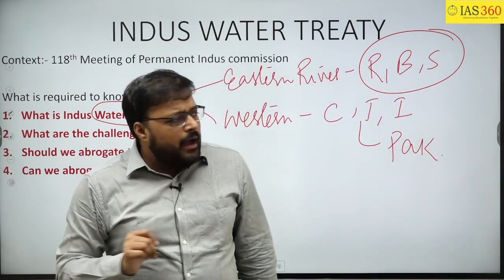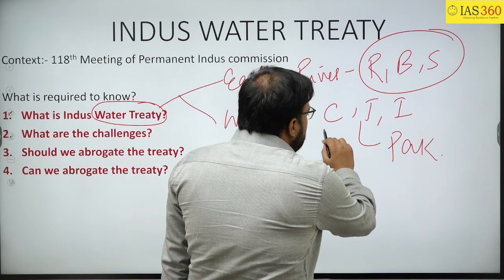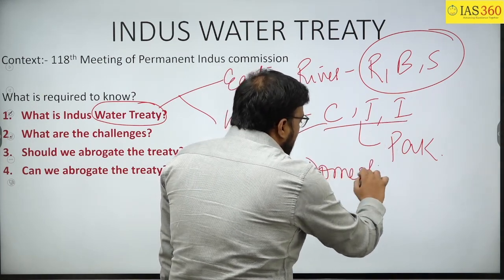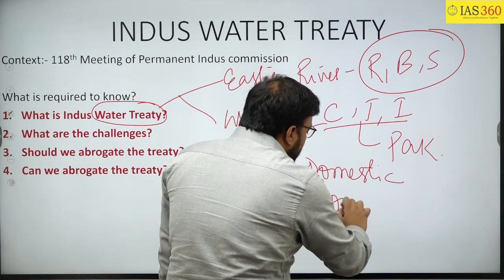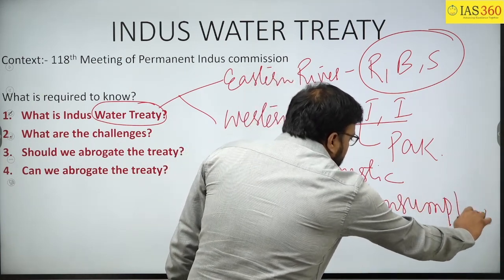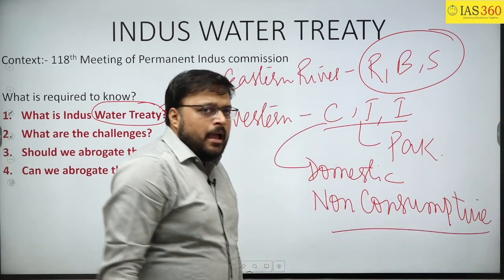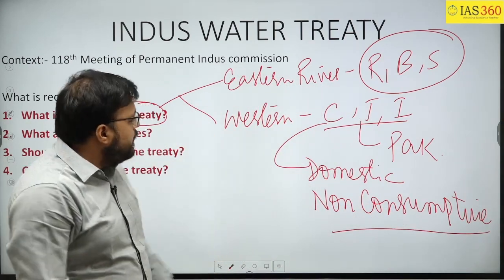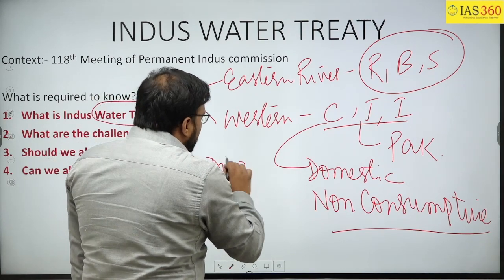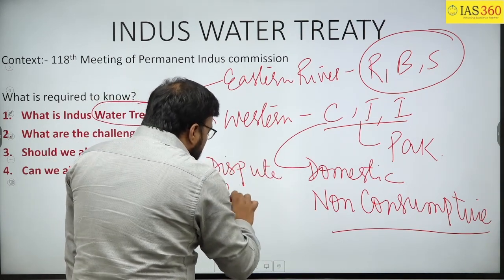However, India can use the water of these three rivers for domestic purposes and for non-consumptive purposes.